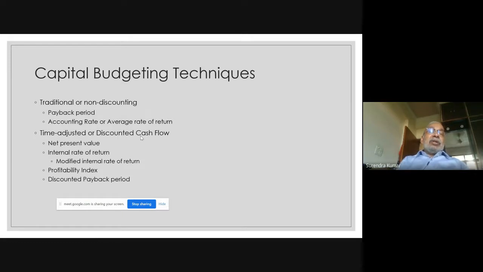Now this early or later, I am saying with reference to the payback period. So assuming the payback period is 4 years, maybe in one case more of the cash flows are happening in the first year, and in the other case more of the cash flows are happening in the fourth year, or there could be more variations into it.